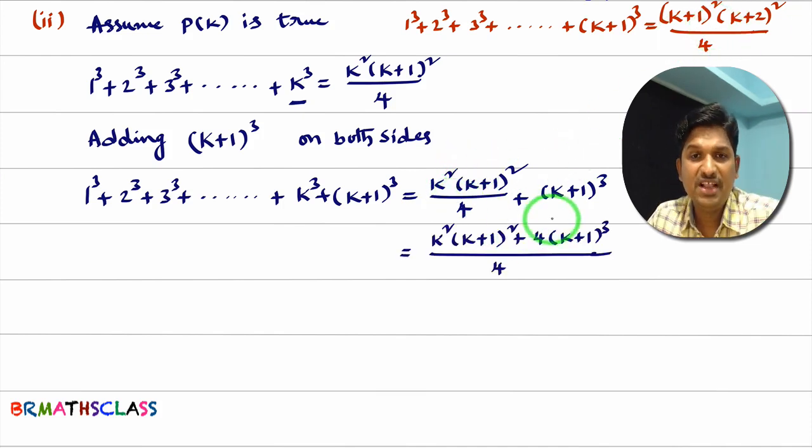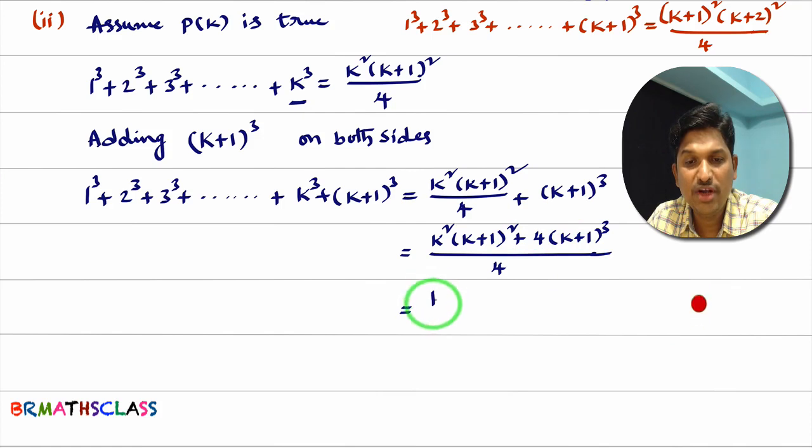Here 4 is the LCM. Then what will you get in the numerator? k square into k plus 1 whole square plus 4 into k plus 1 whole cube. Do not multiply these things. You see, in this first term k plus 1 whole square is there. In this second term also k plus 1 whole square is there. So in the numerator you take k plus 1 whole square common.